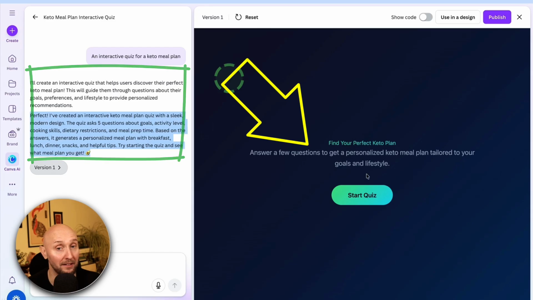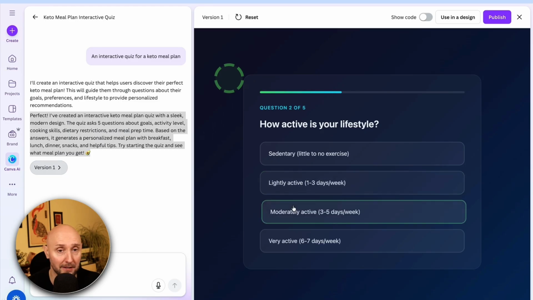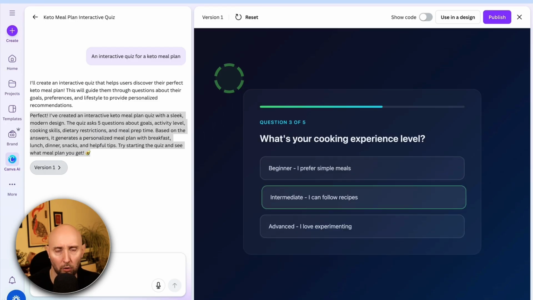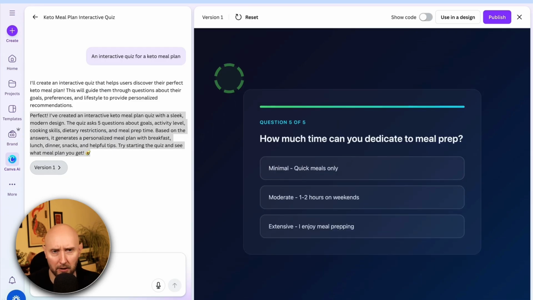And now here is the quiz. So I can click on Start Quiz and go through it and see what I think. So what is your primary goal? Let's say increase energy. How active is your lifestyle? Let's say moderate activity. What's your cooking experience? Let's go intermediate. Any dietary restrictions? I'll select dairy free. How much time can you dedicate to meal prep? 1 to 2 hours on weekends.